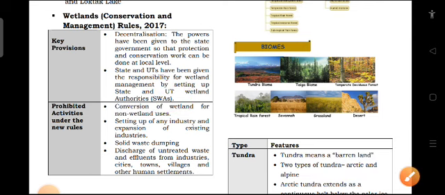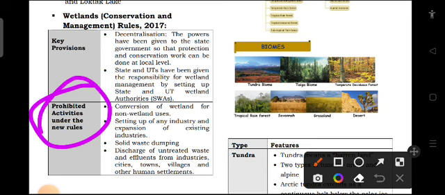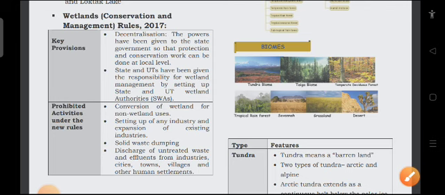Now prohibited activities. So what are the things which are prohibited? First one, conversion of wetland for non-wetland use. We should not convert the wetland for any other purpose. Then setting up of any industry and expansion of existing industry. We should not destroy the wetland for industrial purpose. Then solid waste dumping in the wetland should not happen. Discharge of untreated waste and effluent from industry, city, town, village and other human settlement should also be stopped. So these are some of the provisions and prohibited activities given under the 2017 rules.